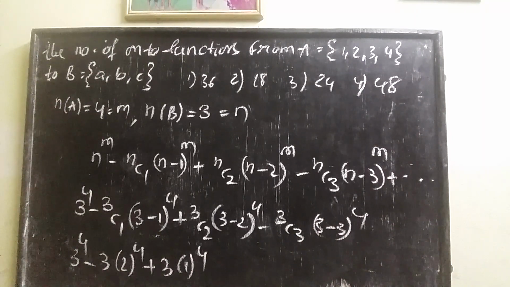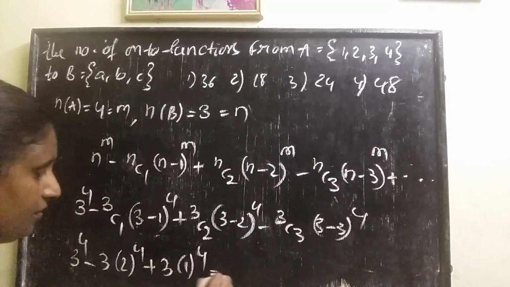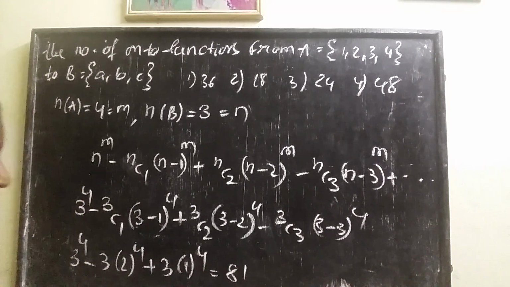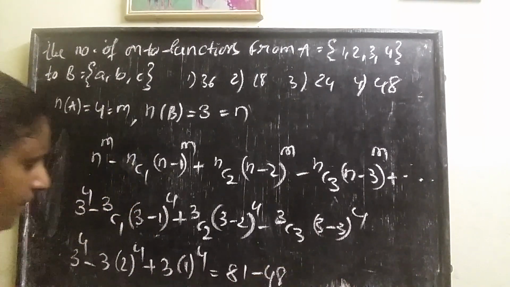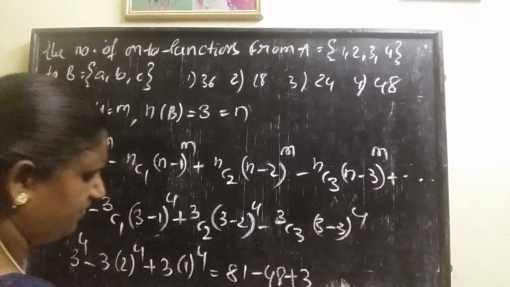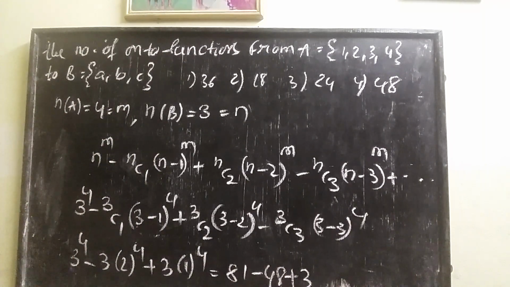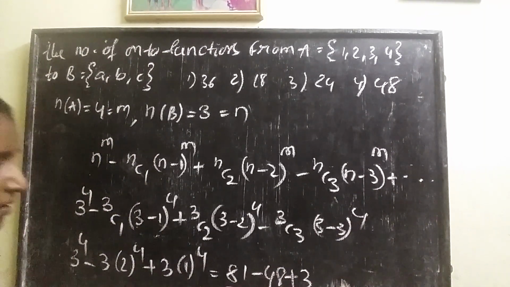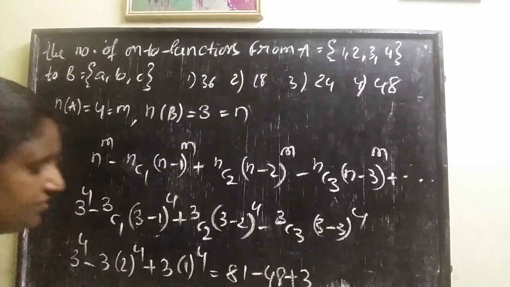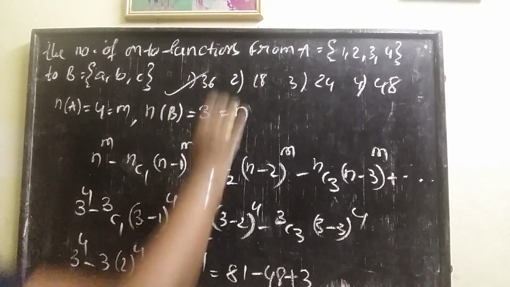Now calculate this: 81 minus 48 plus 3, that is equal to 36. So the first option is the answer.